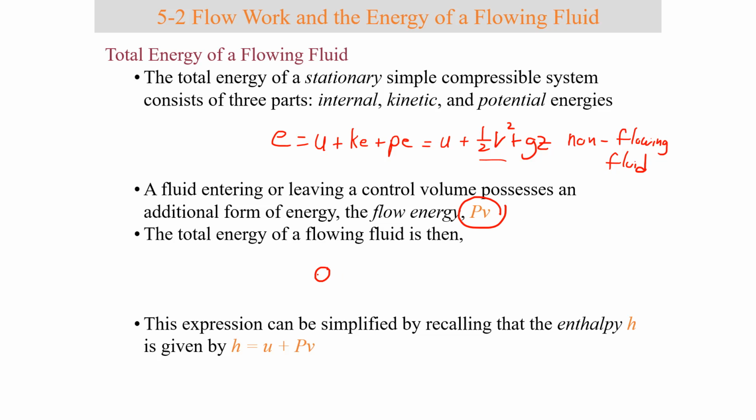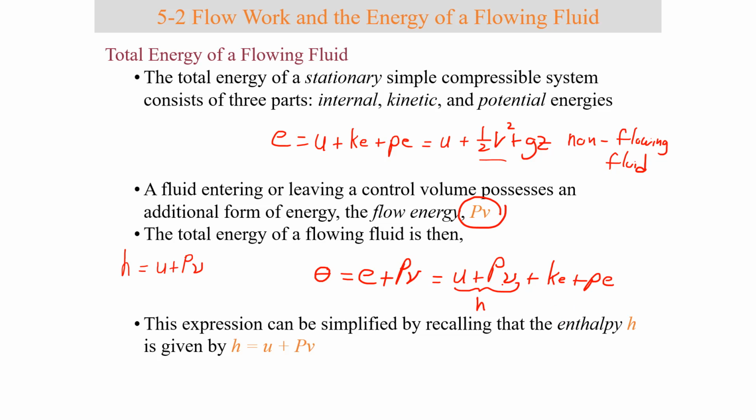So if I designate the energy carried by a flowing fluid as theta, it would be the same as the non-flowing fluid plus the flow work. So if I were to expand this, I get the internal energy plus the flow work plus the kinetic energy plus the potential energy. Now, if you recall, there's a combination property called enthalpy, which is internal energy plus pressure times specific volume. That is what this is. h plus KE plus PE.